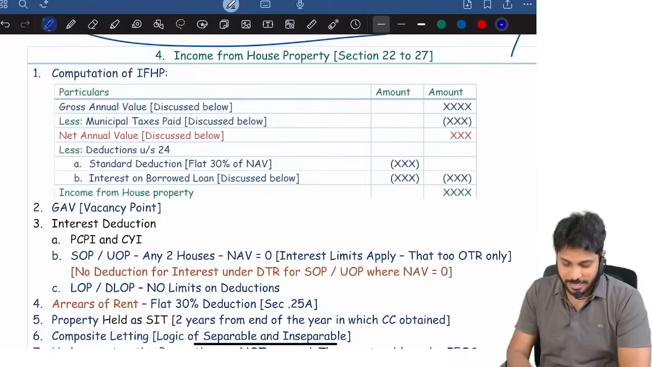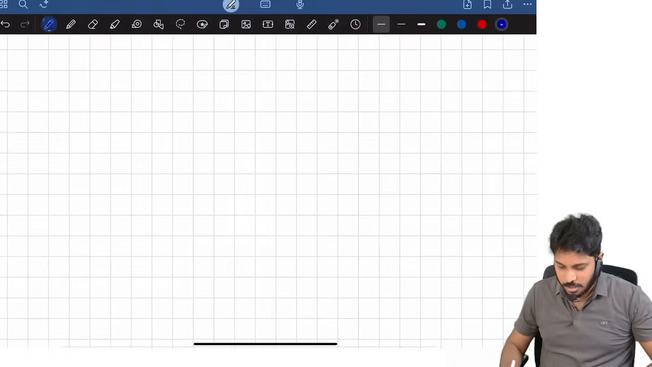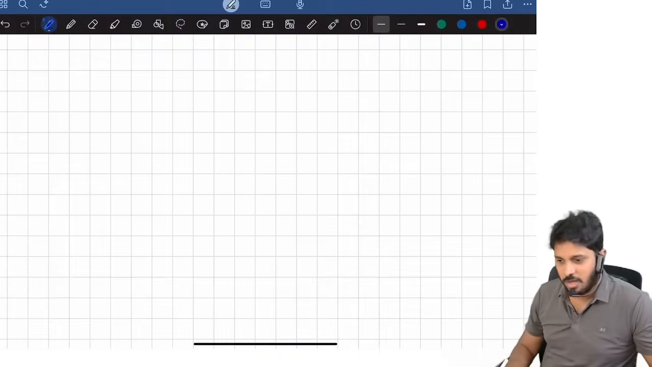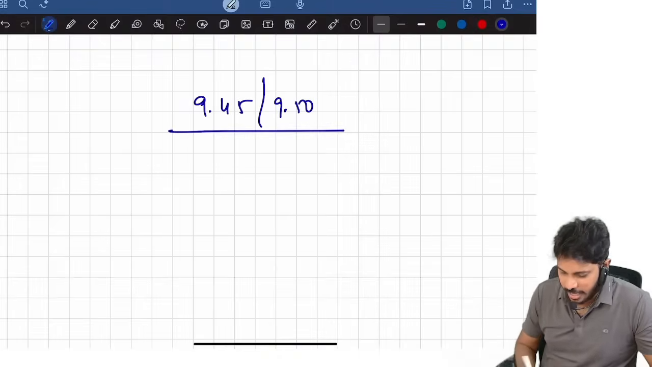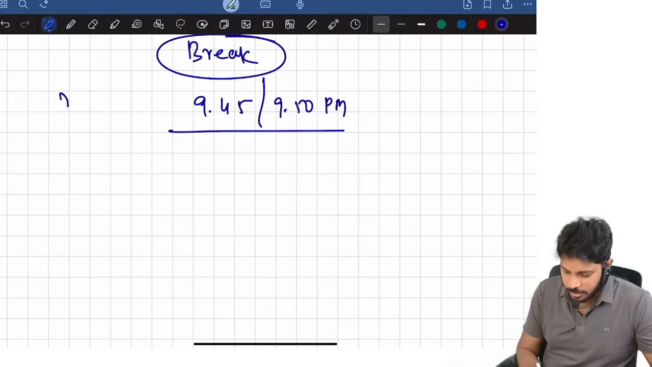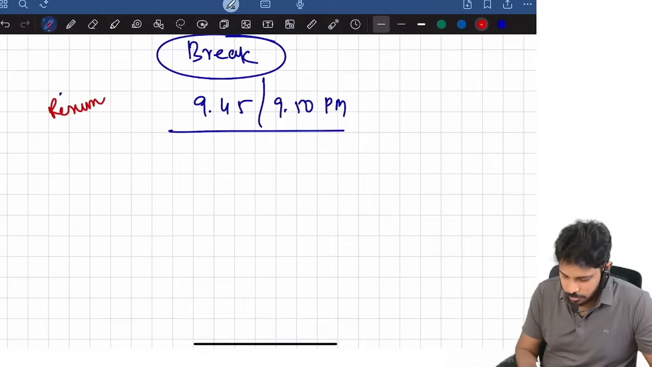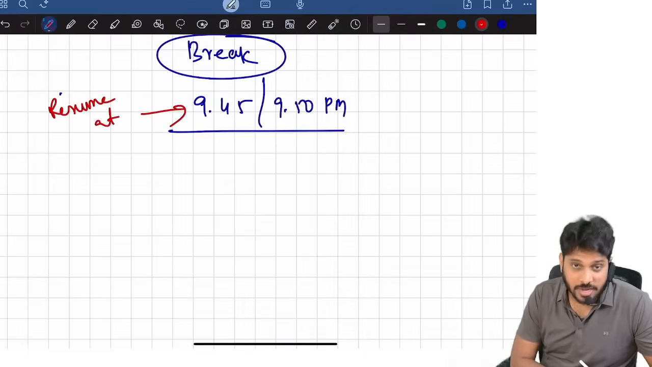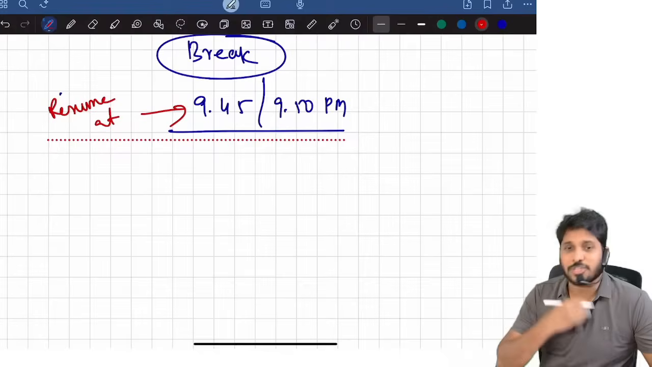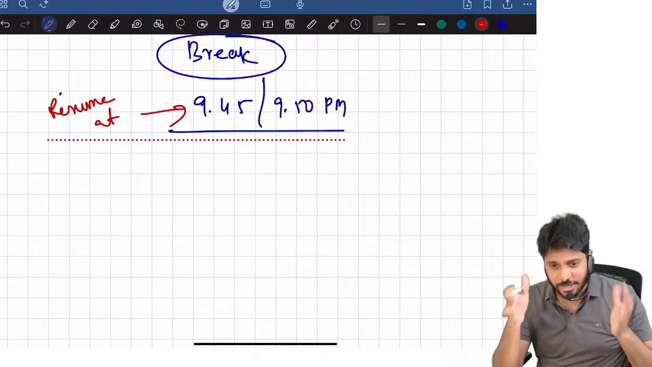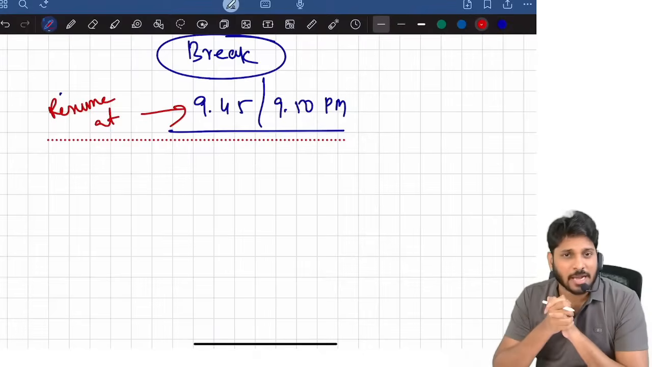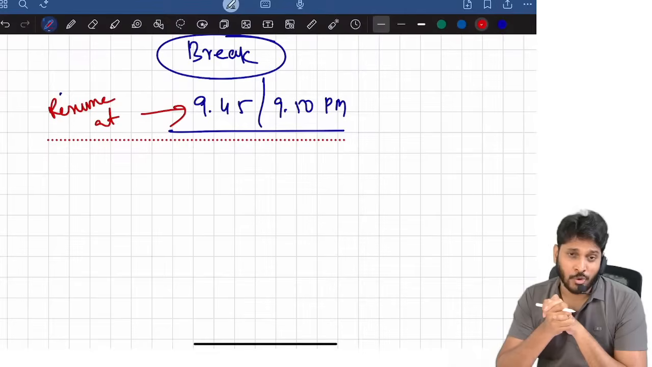Fine. We'll take a break. I will come back at 9:45 or 9:50, worst case 10 o'clock, because my throat has to rest a little, as I'm talking continuously for the past 2 hours. The live will be continued like this only. We'll just take a break and then get back. I will also have food and come. You also go have food and come back.